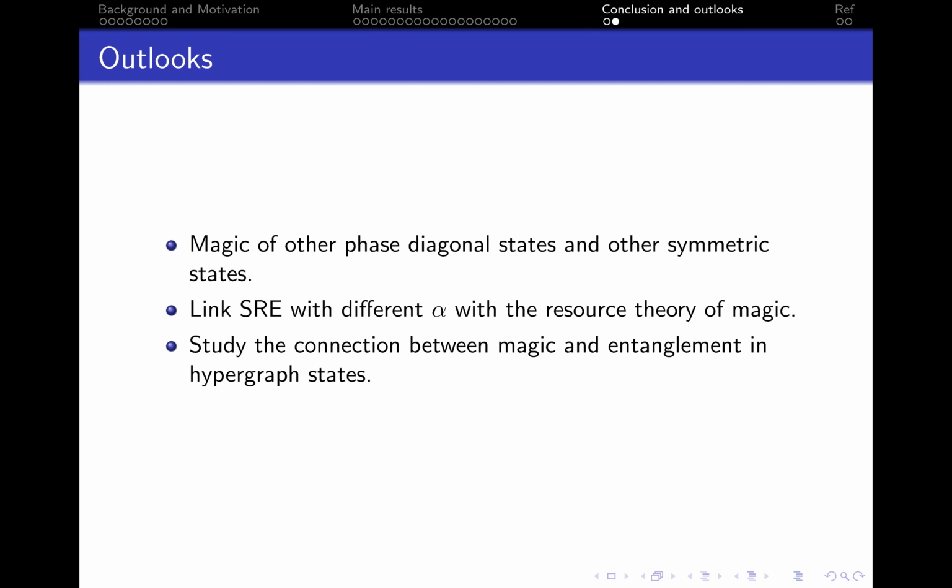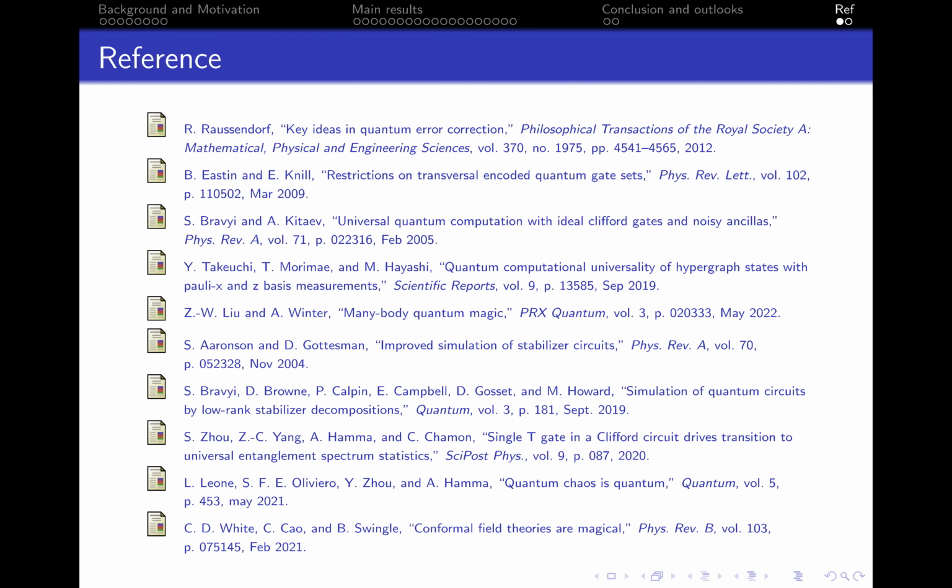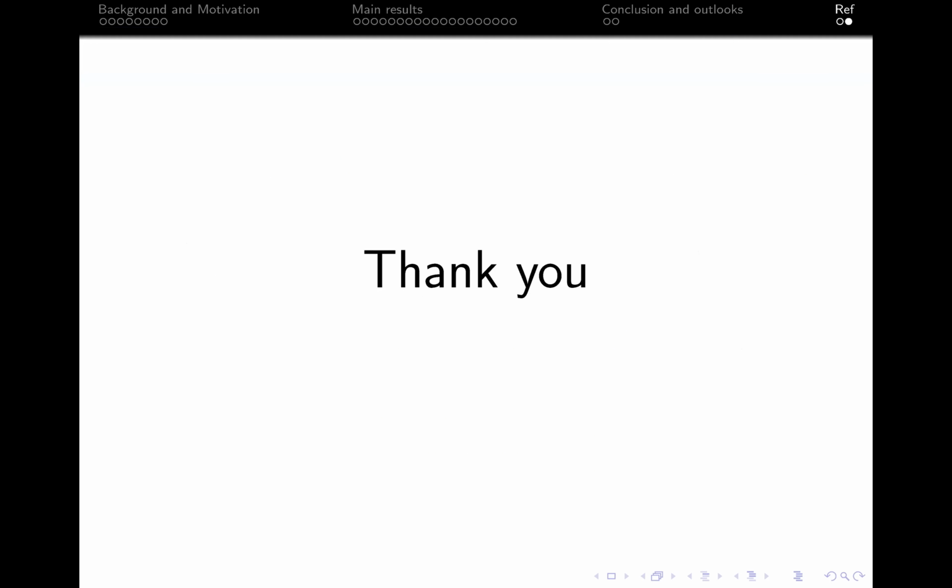In addition, with a clear mathematical structure and powerful quantum resources, we think that hypergraph states could be used to study the correlation between different quantum resources, especially for magic and entanglement. Here are the references. Thank you very much.